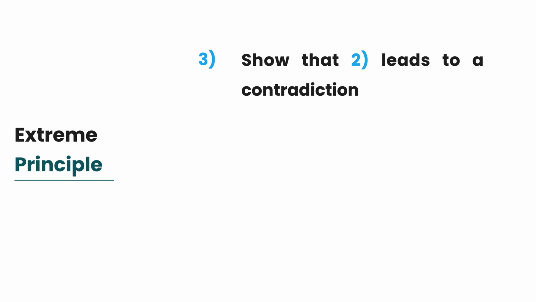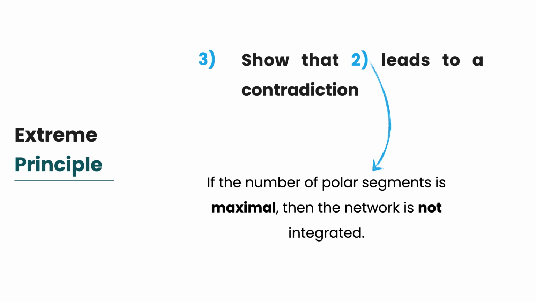The third step involves showing that the above statement leads to a contradiction. If you want to give it a try, pause the video and think through the statement. Can you prove why this leads to a contradiction? What kind of contradictions might one think of? For instance, we might find a circumstance conflicting with the maximality assumption. How might we show this?